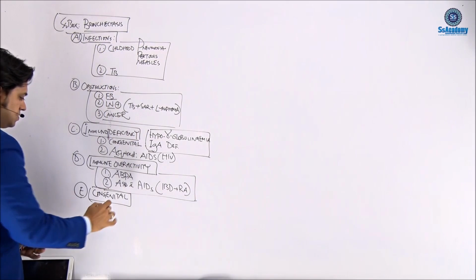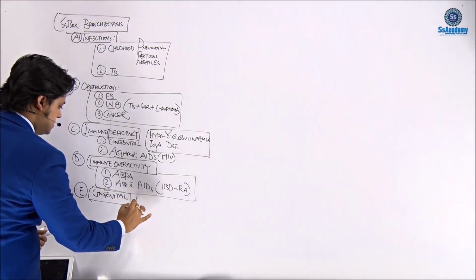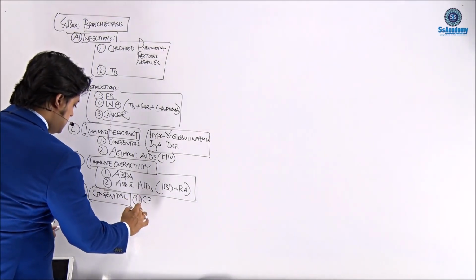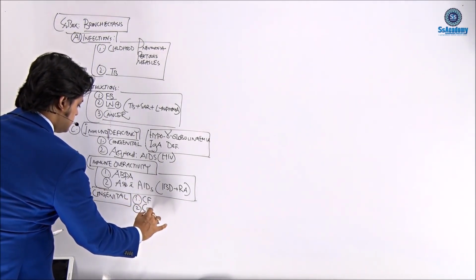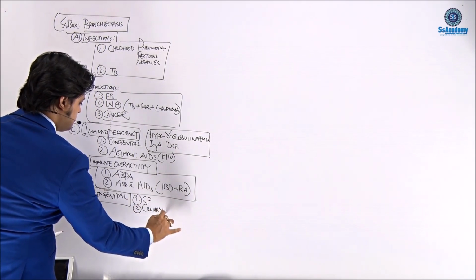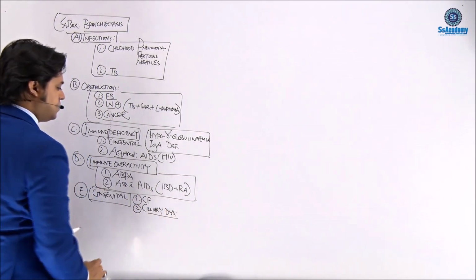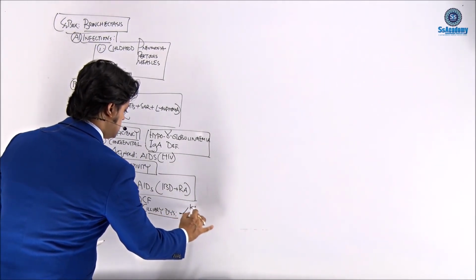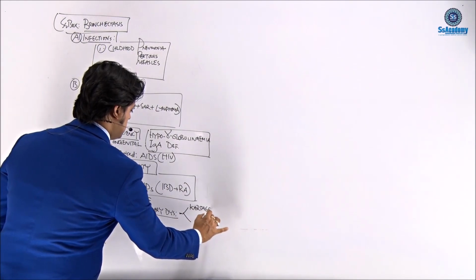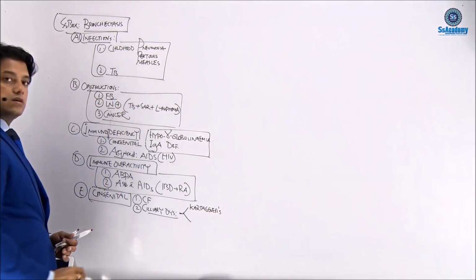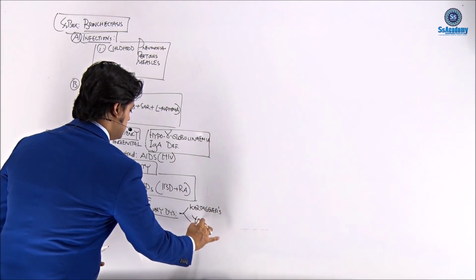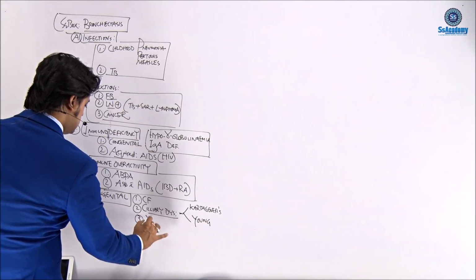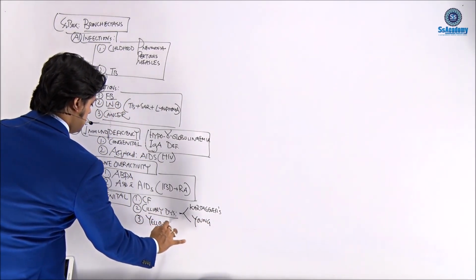Most importantly, the number one disease we need to talk about is cystic fibrosis. The second disease is ciliary dysfunction. Once again, the two important ciliary diseases are Kartagener syndrome and Young syndrome. And last is yellow nail syndrome.